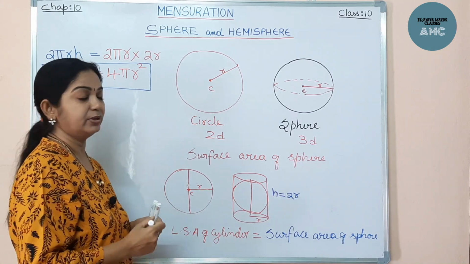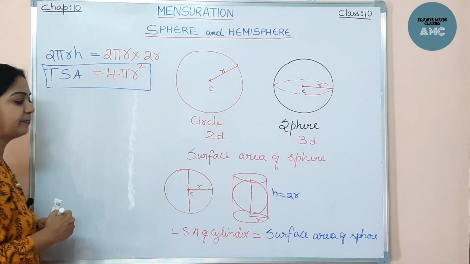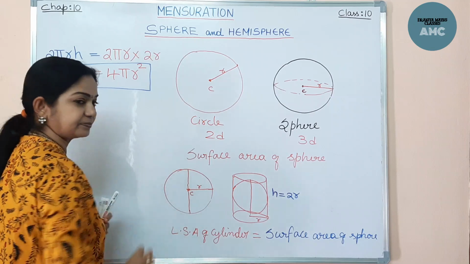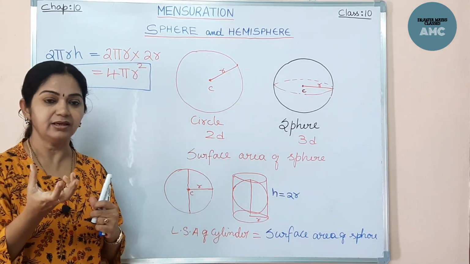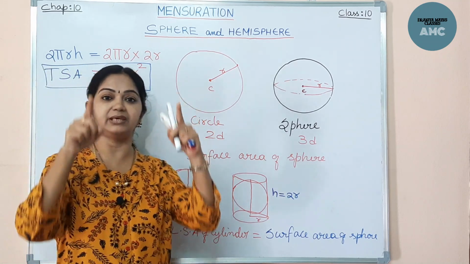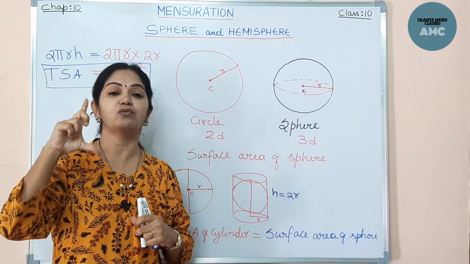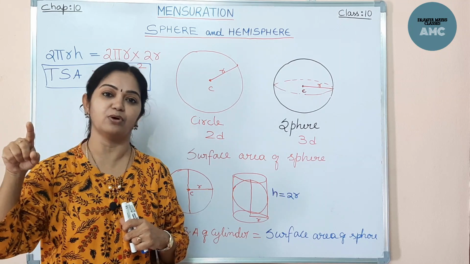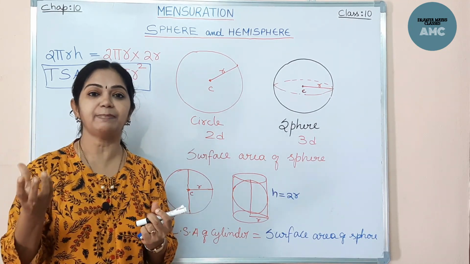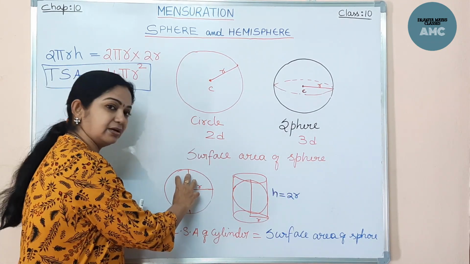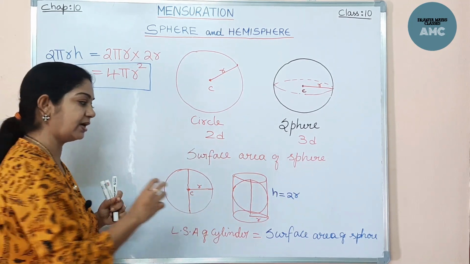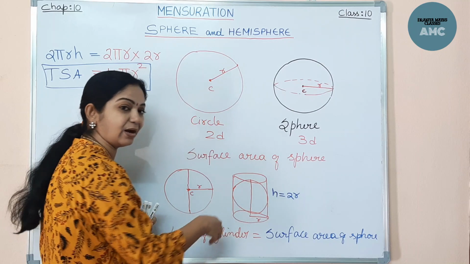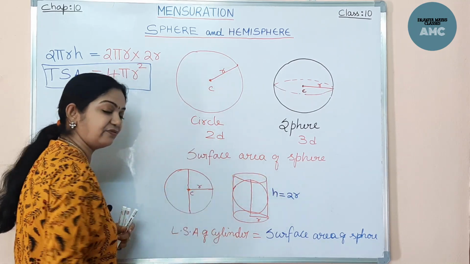Now he also proved something else. He took a solid sphere, and he took a beaker completely full of water to the rim. Now he placed this sphere into the beaker containing water. So he found that some water spilled out because it is completely filled with water.